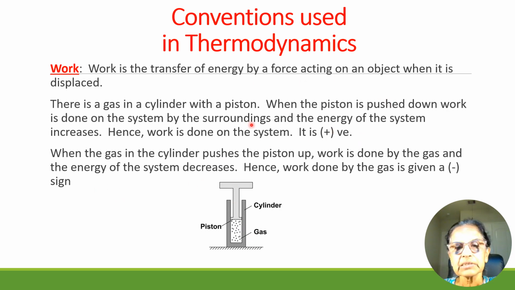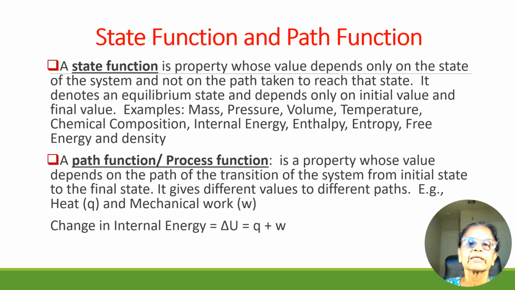When the gas in the cylinder pushes the piston up, then the gas is doing the work, energy is spent, work is done by the gas, and the energy of the system decreases because the energy is spent on doing the work. Energy of the gas decreases. Hence, work done by the gas is given a negative sign. So this is the sign convention of work.